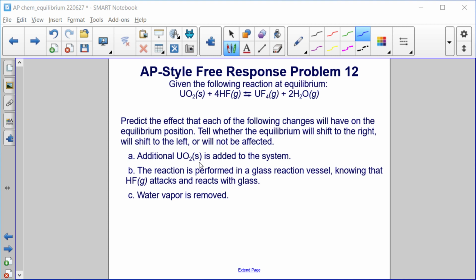A. Adding additional UO2 solid to the system. B. The reaction is performed in a glass reaction vessel, knowing that HF gas attacks and reacts with the glass. And C. Water vapor is removed.